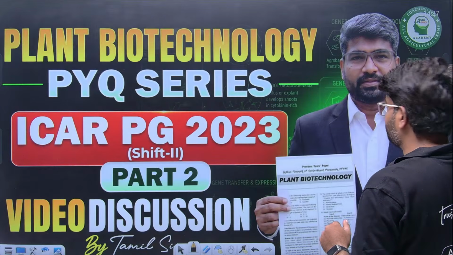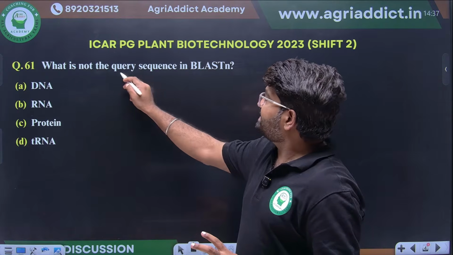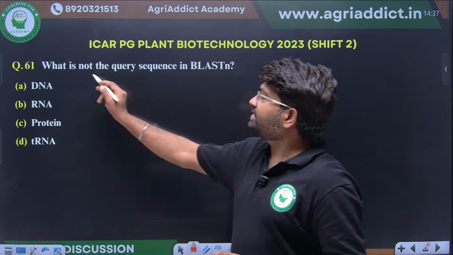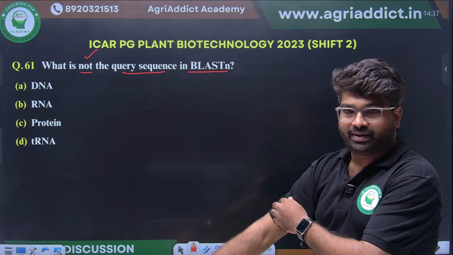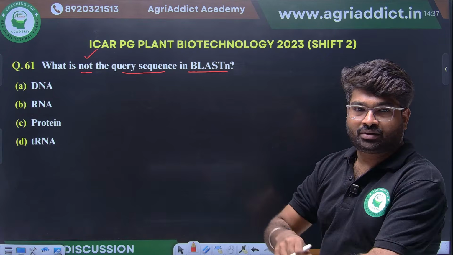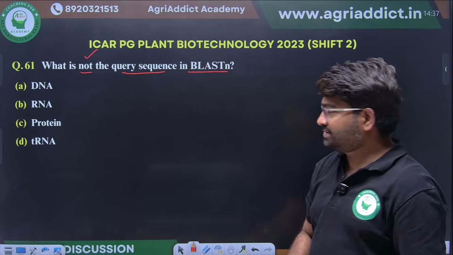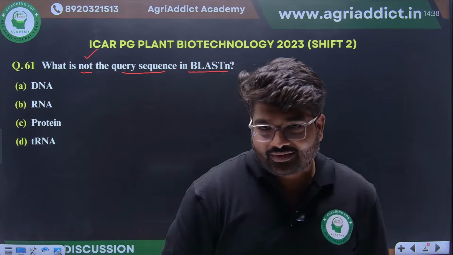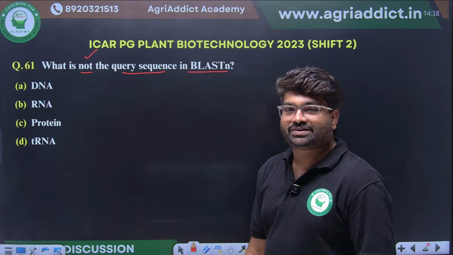Yes, first question. What is not the query sequence in BLAST N? This we have already seen. What will be not the query sequence, whether nucleic acid or proteins? Listen to the question properly.